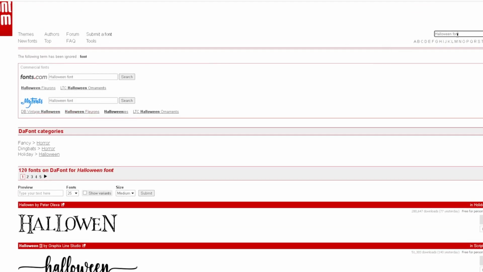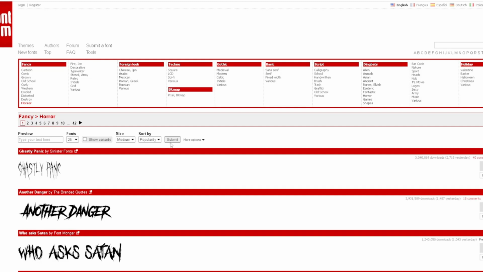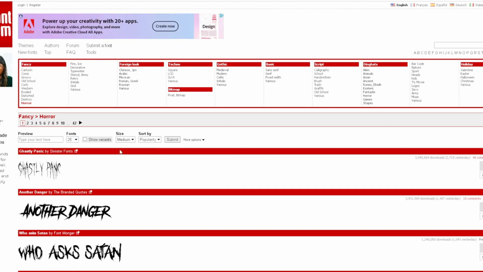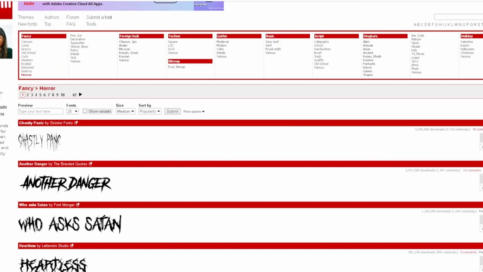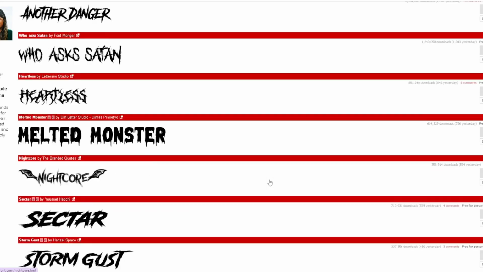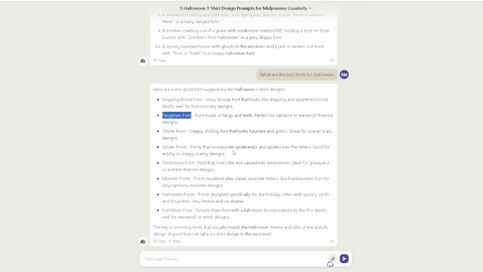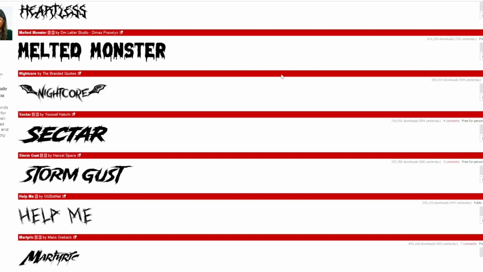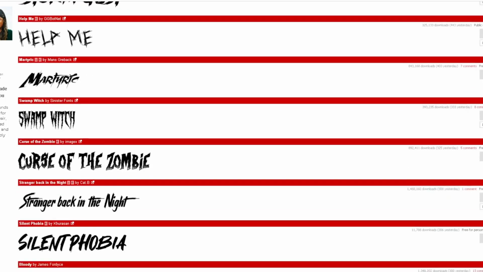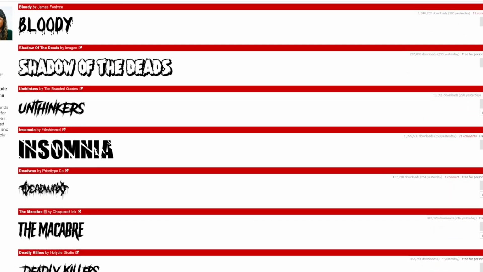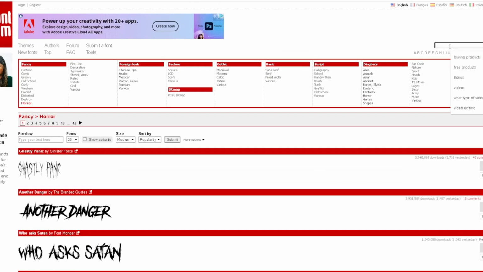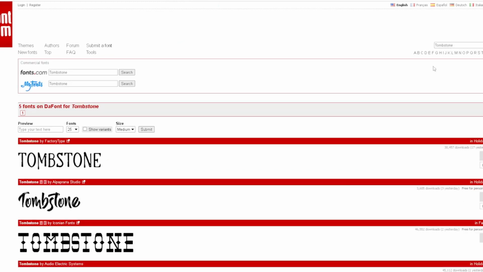I just typed in Halloween, and you can also do horror. Here we go. See where I clicked on that subcategory. 100% free. Just giving you different ideas. You can leverage this to see what type of fonts you can possibly use, and just type in different keywords, because there are thousands and thousands of different fonts. And let's say I just typed in tombstone, yeah, there you go.